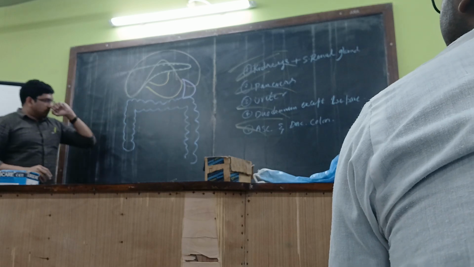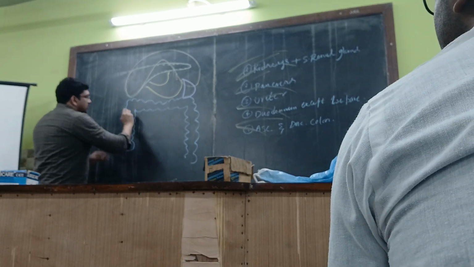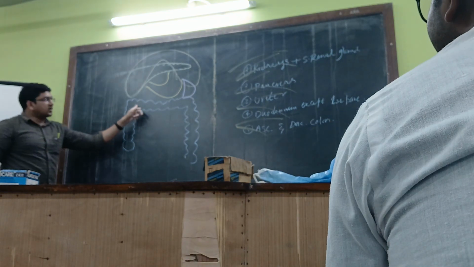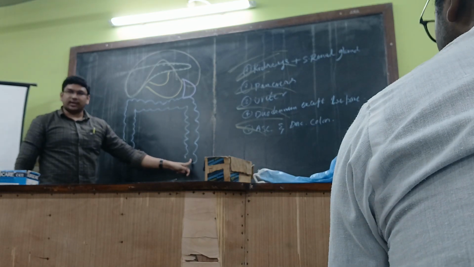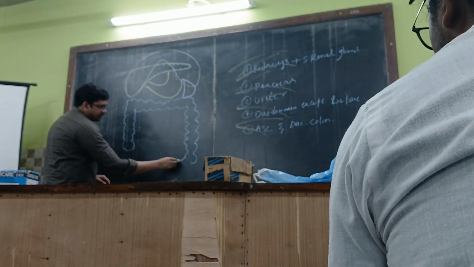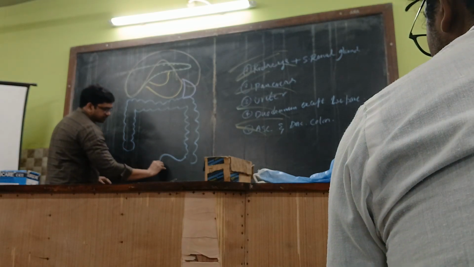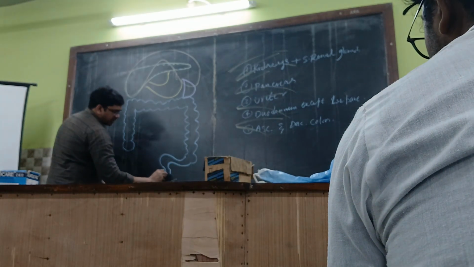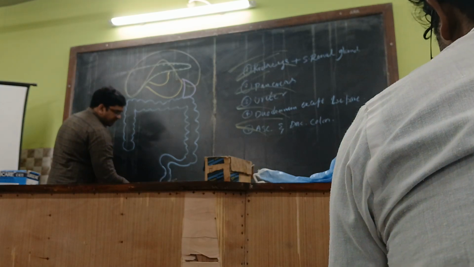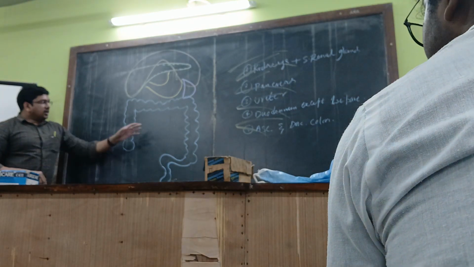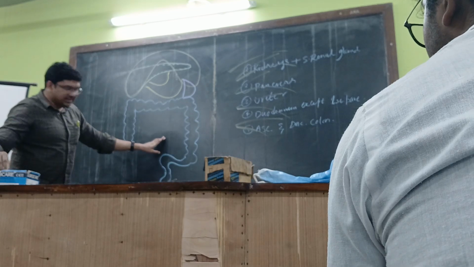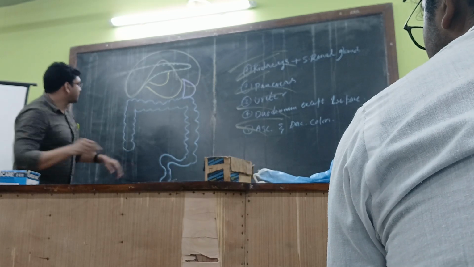On either side, obviously, there will be the ascending colon, transverse colon, and descending colon. The descending colon continues with the sigmoid colon. Then the sigmoid colon continues with the rectum and finally the anal canal. Within this part there will be small intestines, right?